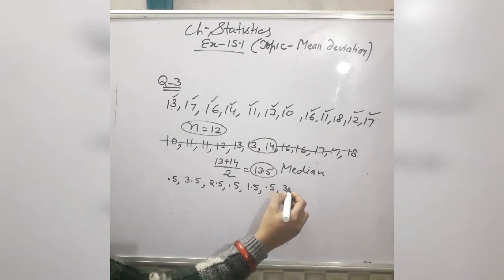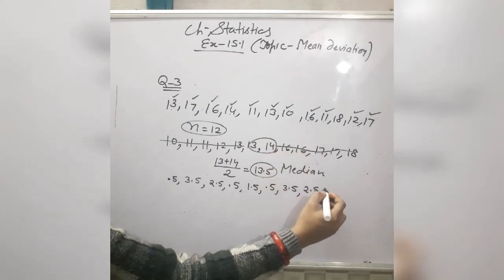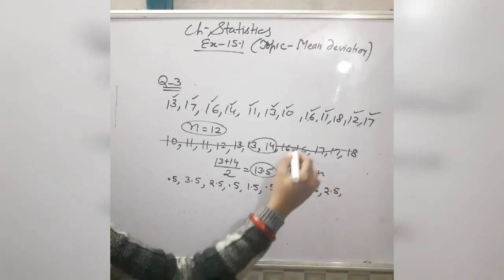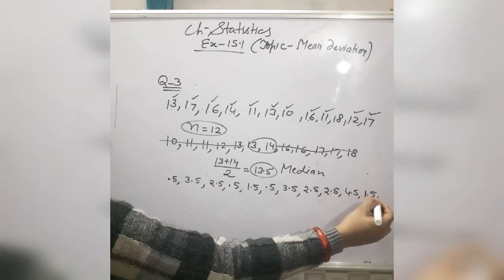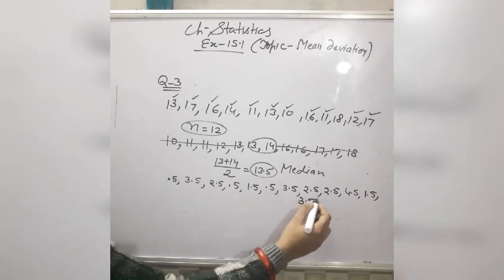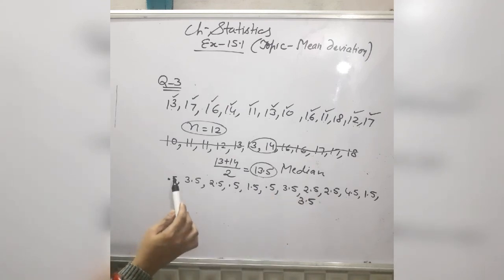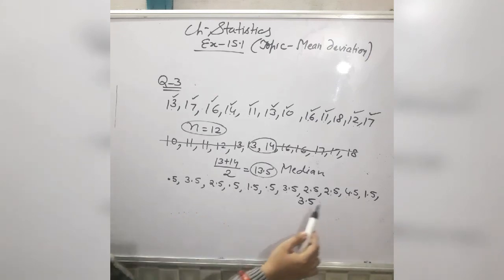With 10 the difference is 3.5. With 16 the difference is 2.5. With 11 the difference is 2.5. With 18 the difference is 4.5. With 12 the difference is 1.5. And with 17 the difference is 3.5. So again listen, count again the terms: 1, 2, 3, 4, 5, 6, 7, 8, 9, 10, 11 and 12.